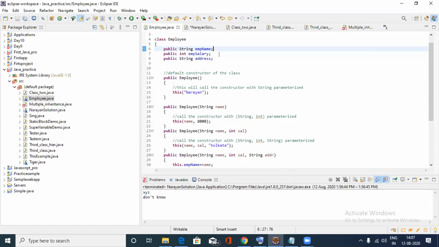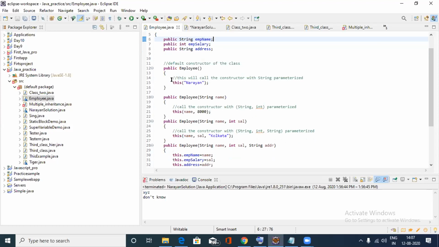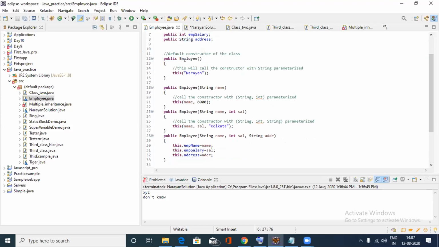That is the part of the instance variables, and after that I create a default constructor of the class. So this is the default constructor of employee class, and after that I use this to call the default constructor, that is basically the reference to that object.